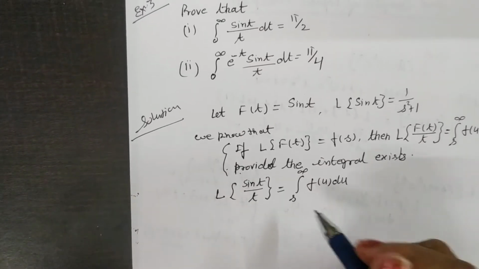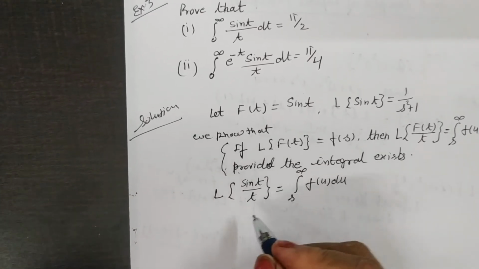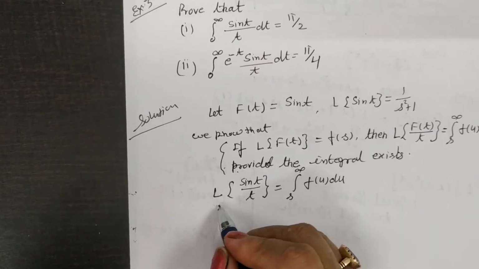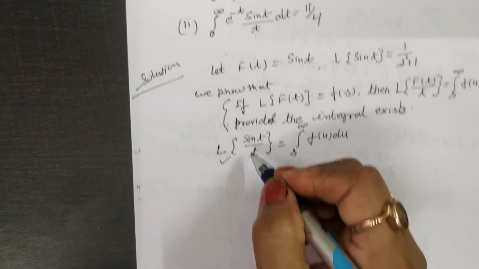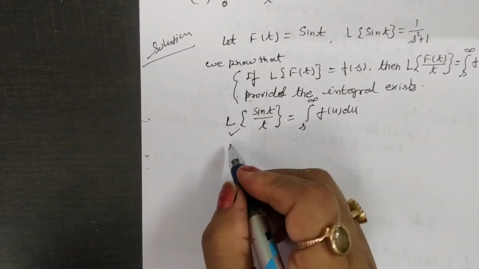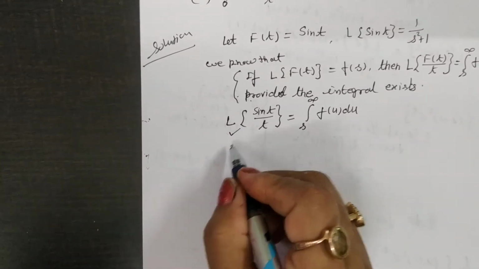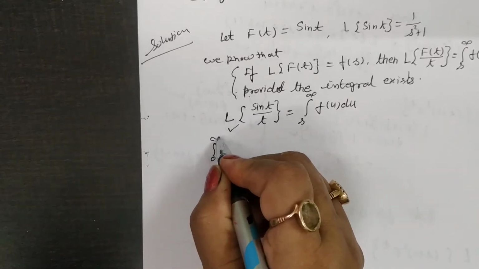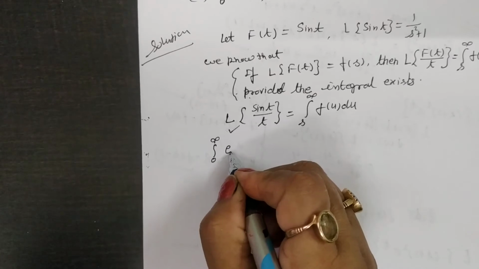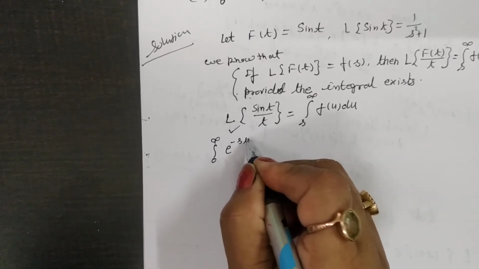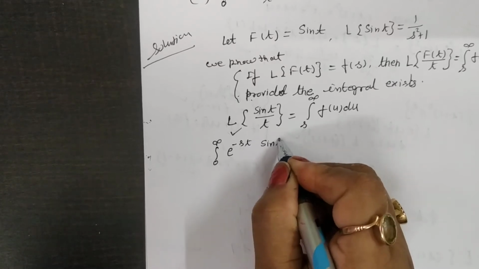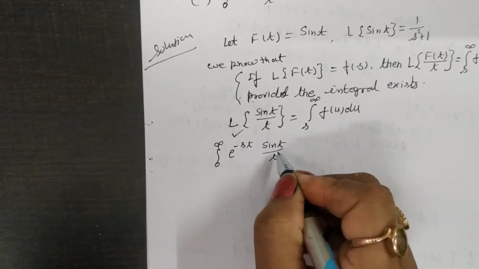Now applying the Laplace definition, the Laplace of this is equal to the integral from 0 to infinity of e to the power minus st times the function, so sin t by t. Is that clear?